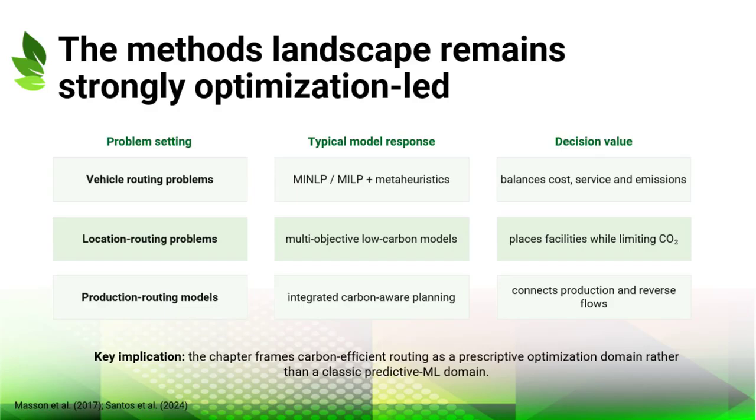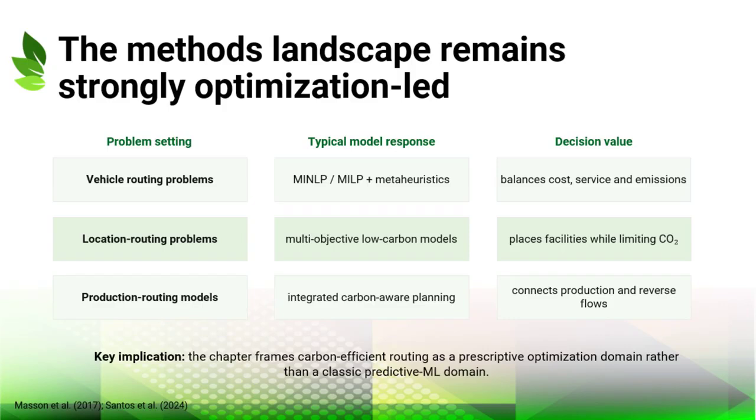The methods landscape on this slide summarizes the chapter's view of carbon-efficient routing. Vehicle routing problems, location routing problems, and production routing problems all require methods that can handle many constraints at once. Mixed integer programming, nonlinear programming, multi-objective formulations, fuzzy robust models, and meta-heuristics appear frequently in the chapter. These methods are used because reverse logistics decisions must combine pickups, deliveries, transfers, backhauls, service deadlines, uncertain returns, and emissions.